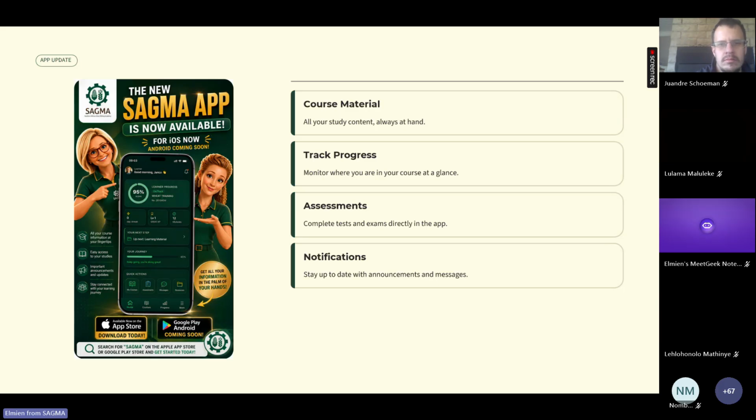With the app, you'll have access to your study material, assessments, notifications, and your progress questions wherever you go. You can move seamlessly between your phone, tablet, and your computer, and EduSims remembers exactly where you stopped. So our goal is to make learning fit around your life and not the other way around.